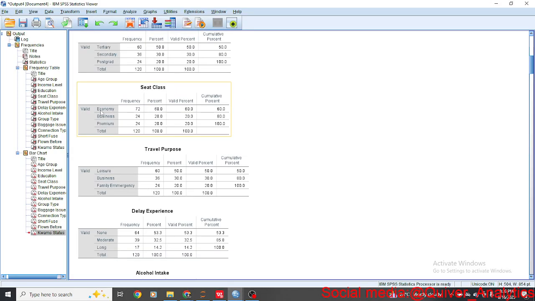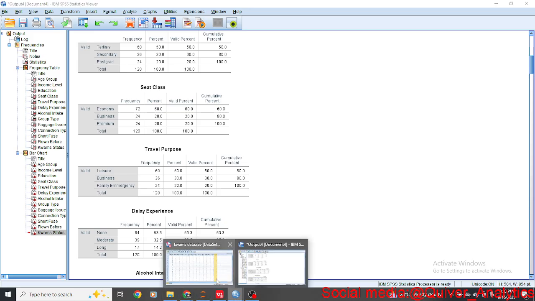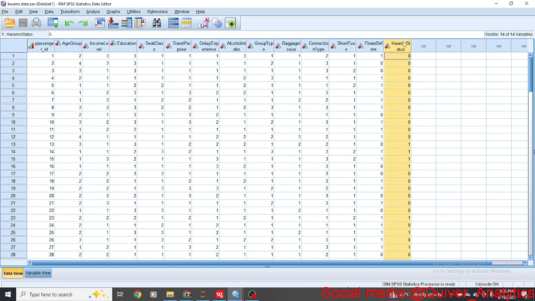So now the next thing we want to do is to check, using graphs and formal statistics, if each demographic variable, each attribute of the passenger, is associated with being chaotic or not.